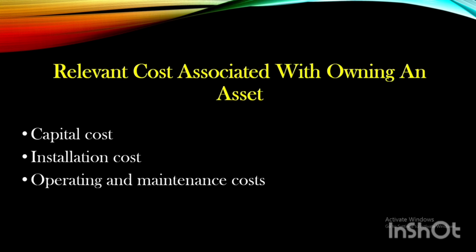And we have some relevant costs associated with owning an asset. First one is capital cost. Capital cost is a fixed, one-time expense while purchasing an asset. Second is installation cost. These costs occur at the beginning of the life of the new asset and are not reversible once the capacity is put in place. For example, lost production time, or lost output due to learning a new system. And the last one is operating and maintenance cost, the cost of using the asset to produce goods or services. Replacement decisions depend on the operating and maintenance cost.